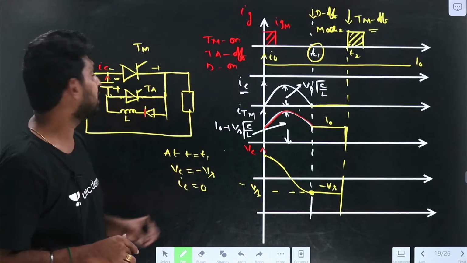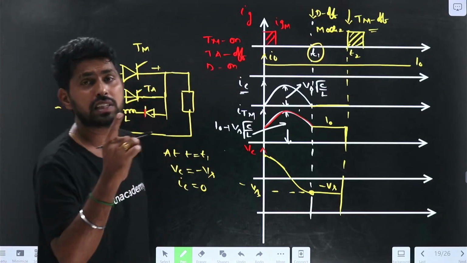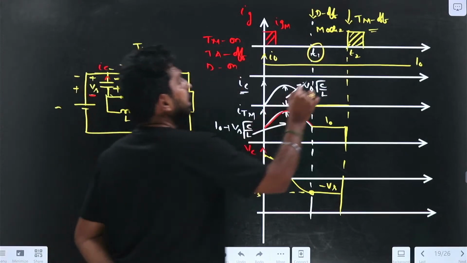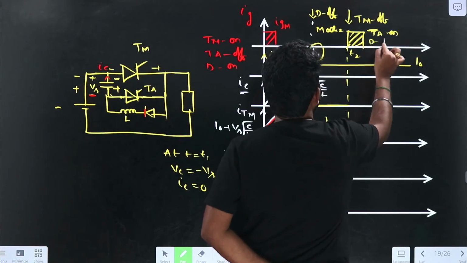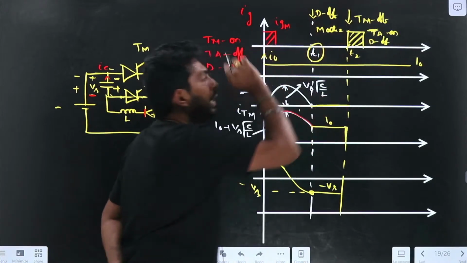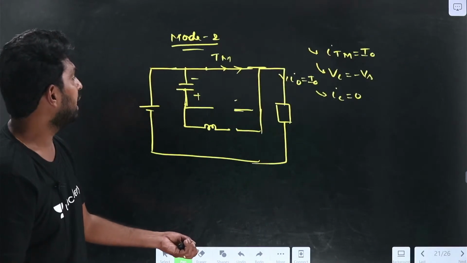Now let us analyze that condition. At T2, the auxiliary thyristor is in the on condition, the diode is in the off condition, and the main thyristor is also in the off condition. So let us analyze that condition.